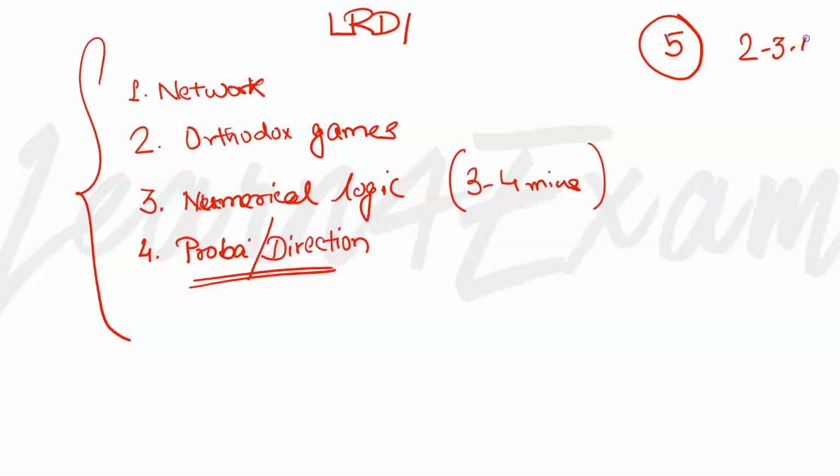The point here is the first 5 minutes that you would take to scout the 2 to 3 or 4 sets, as I have already told you in the previous video on the strategy of how to take the LRDI paper of CAT. In the first 5 minutes, you should understand which sets to solve. If you find these kinds of sets in the paper, mark them, so that when you start solving you know you have a set of this type and it might turn out to be fairly easier. This is something you have to keep in mind.